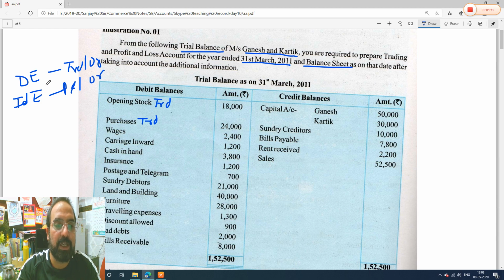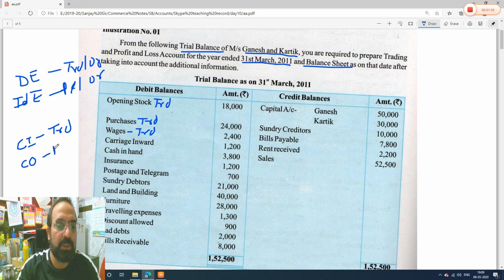Wages, again, it is a direct expense related to factory, so it will go to trading account. Carriage inward, we know buying goods and you pay for transportation. See guys, always remember carriage inward and carriage outward both are expenses, but carriage inward is direct expense, it will go to trading account, and carriage outward, it is an indirect expense which you pay for transport expenses for delivery of goods and all.